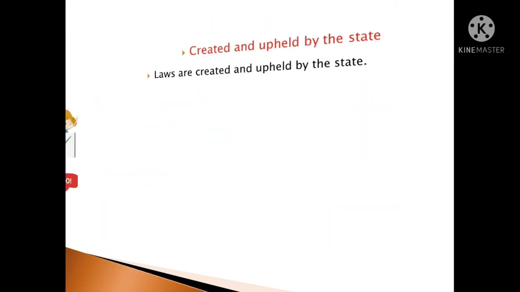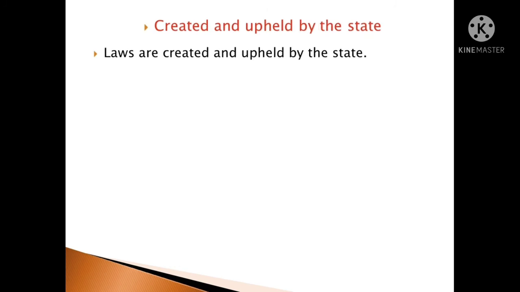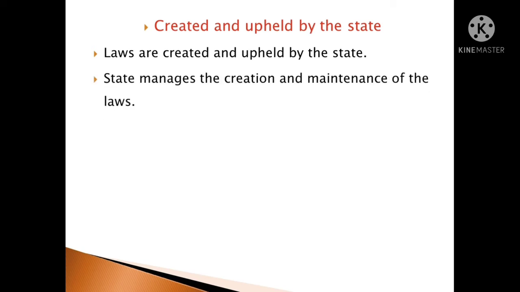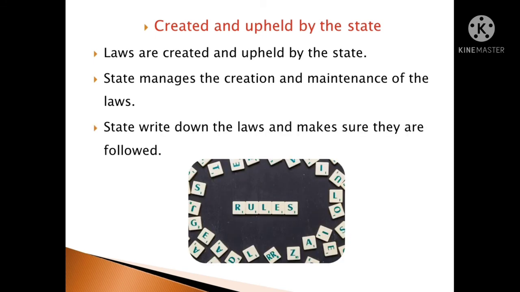The next characteristic we are going to look at is laws are created and upheld by the state. Yes, laws are created and upheld by the state. The state manages the creation and the maintenance of the laws. You know that the laws are usually created through legislation. So the state manages the creation of the laws and the maintenance of those laws. The state writes down the laws and makes sure that they are followed.